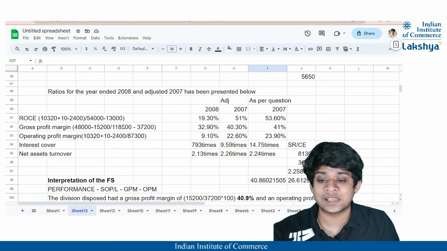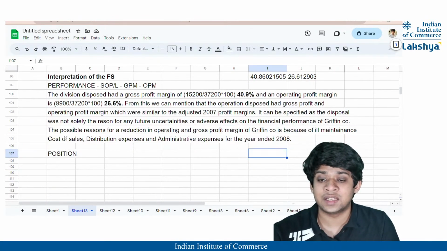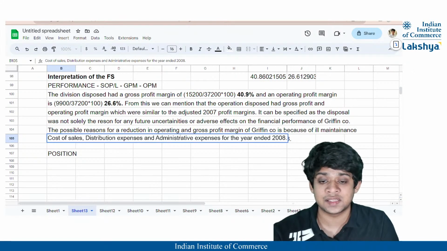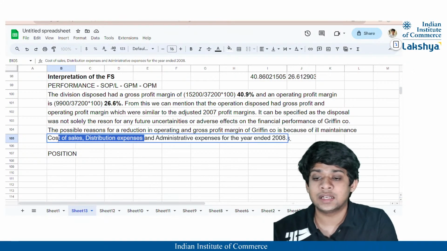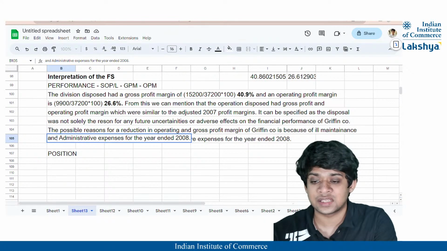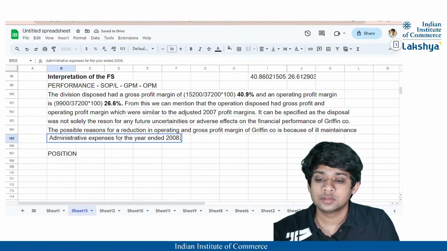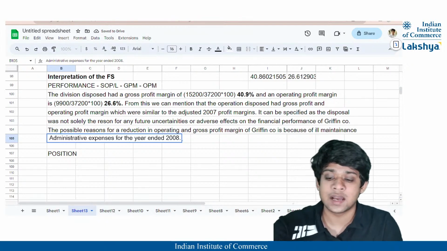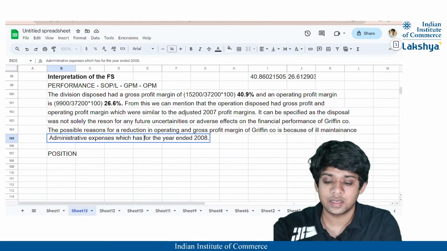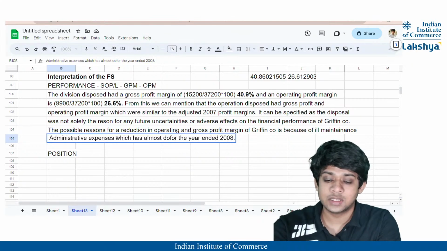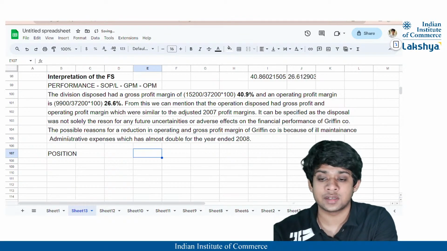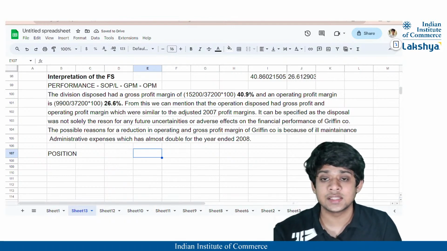So I think it is wrong to specify that it is the ill maintenance of cost of sales and distribution expenses, but it is only the ill maintenance of the administrative expenses which has almost doubled, right? So you can state something like this. You can compare them also. Doubled for the year ended 2008, right?